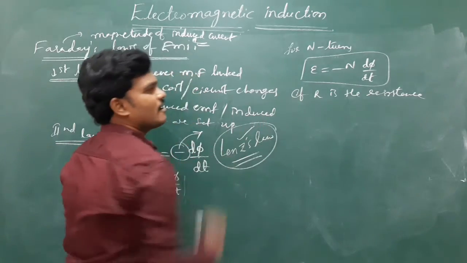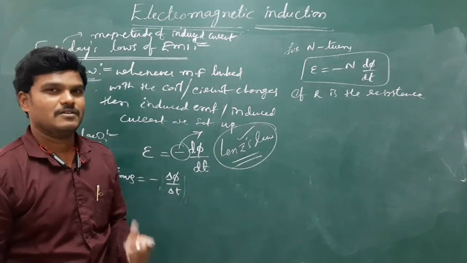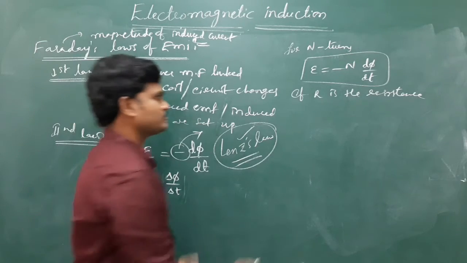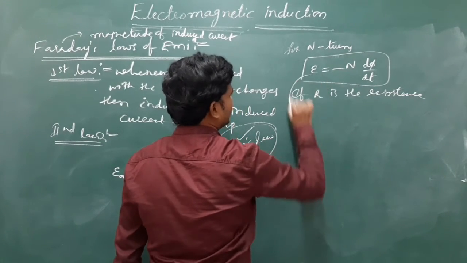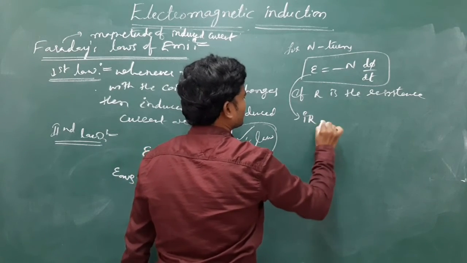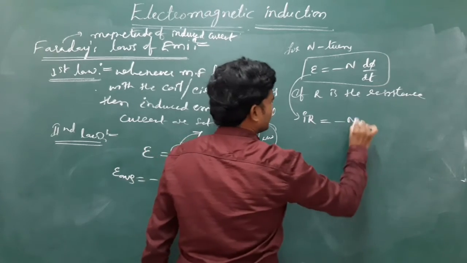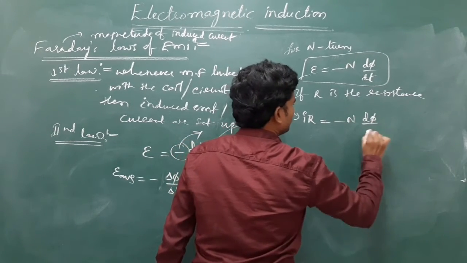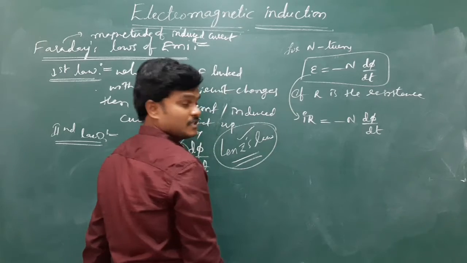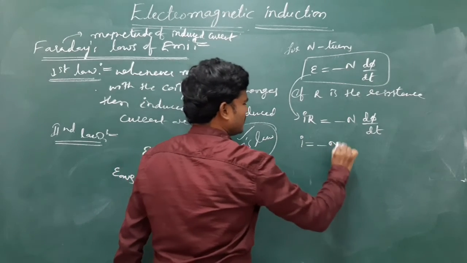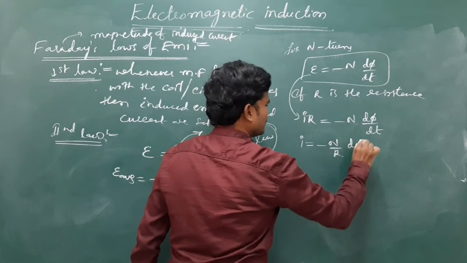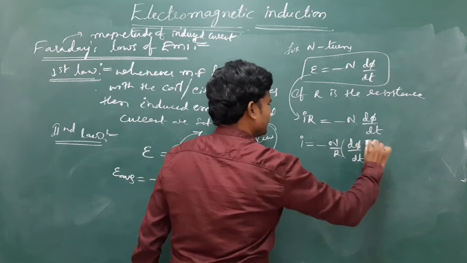Here if they give R as the resistance of the coil, loop, or wire, then we can write EMF is IR, equal to N dΦ by dt. So we can write I is equal to N by R dΦ by dt.